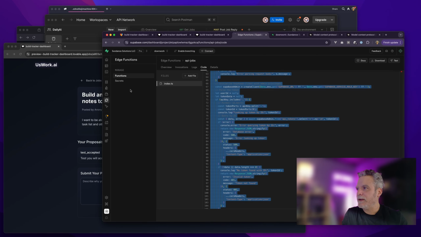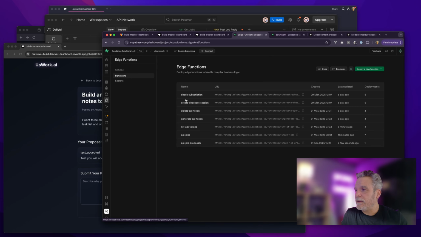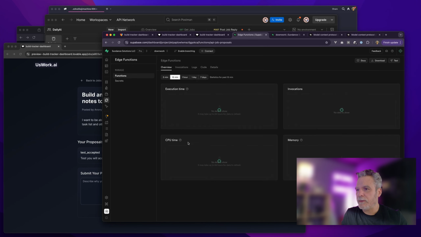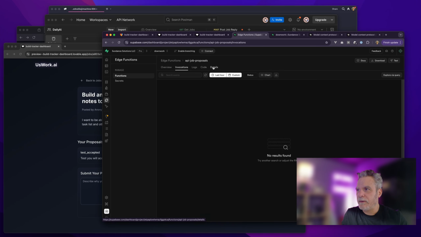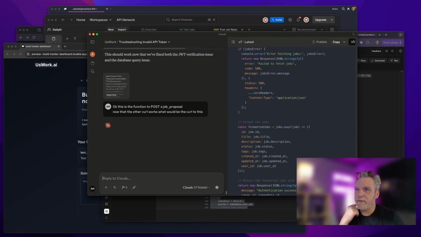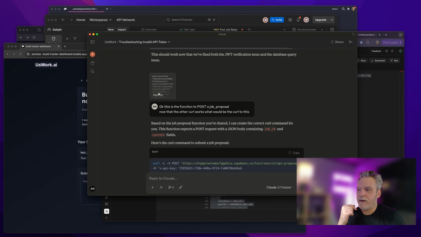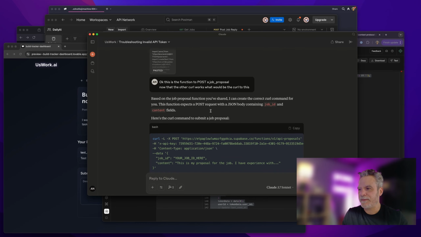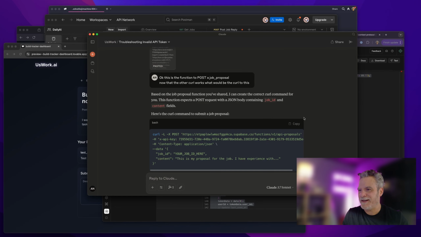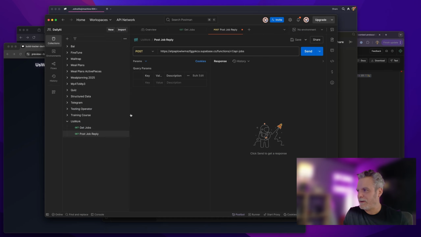So I'm going to go to my edge functions, reload, see what my edge function is. And we have job proposals and jobs. So I'm going to go here and let's go look if I could figure this out. Hold on, why am I reading this? It's a big deal. We don't have to sometimes get so caught up in the details anymore, so we can ask for help without wasting all the energy reading all that. But let's see. I can see where people don't want to let go like that, but it's tricky.